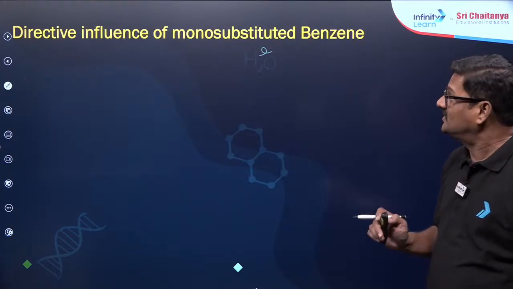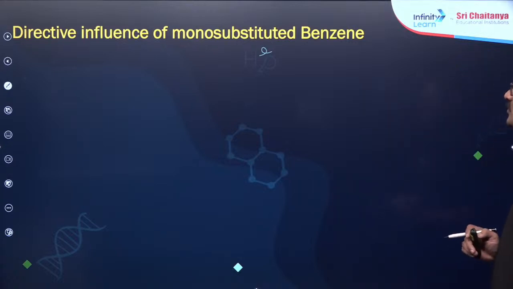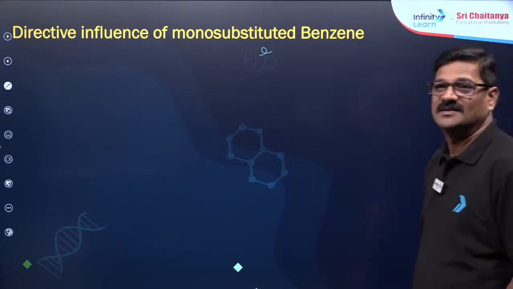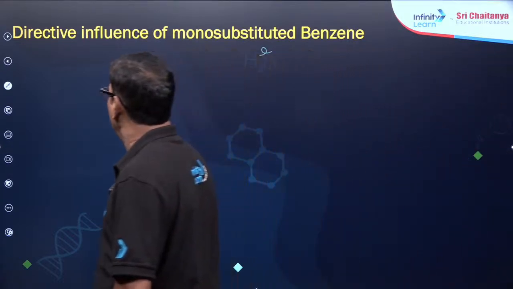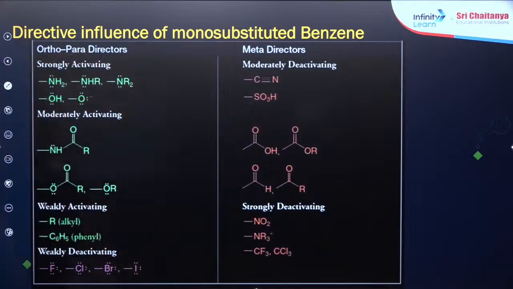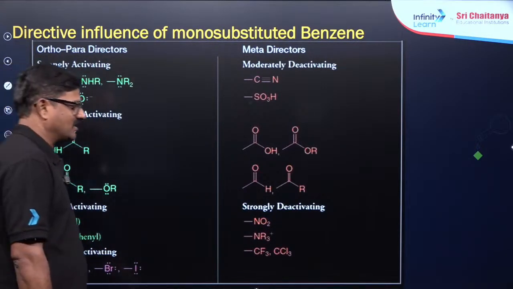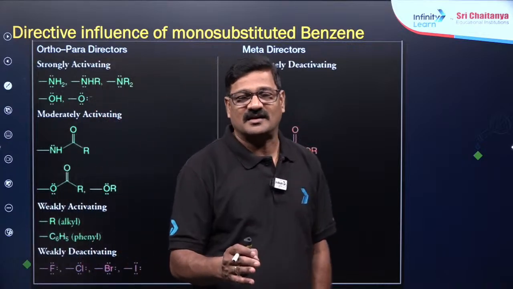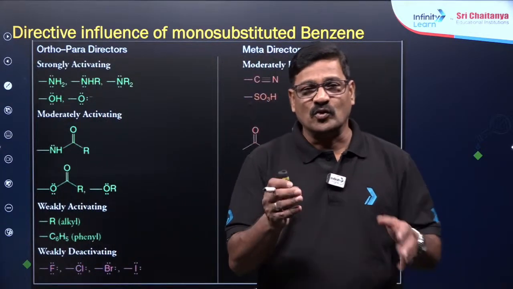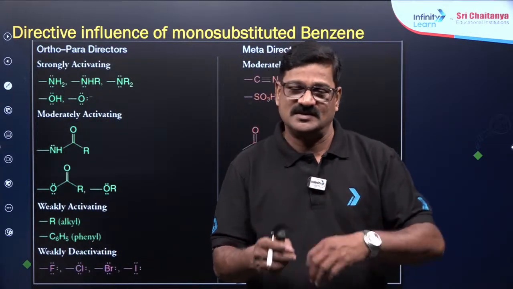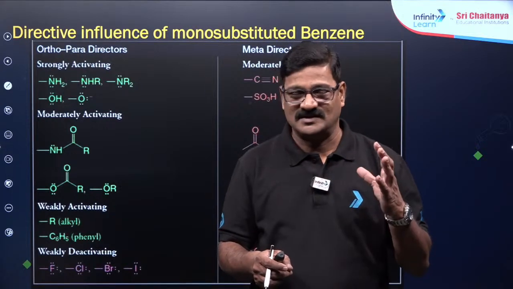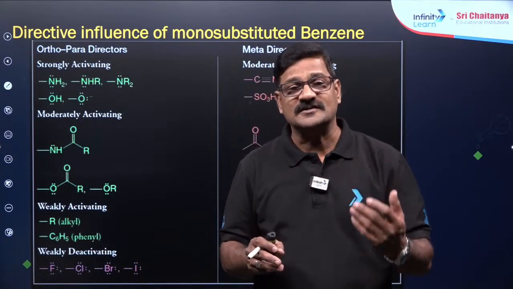The overall directing influence of mono-substituted benzene is quite important. When you say there are some groups like ortho and para directors and meta directors, a group attached to the benzene that gives electrons to the benzene is called an electron releasing group.